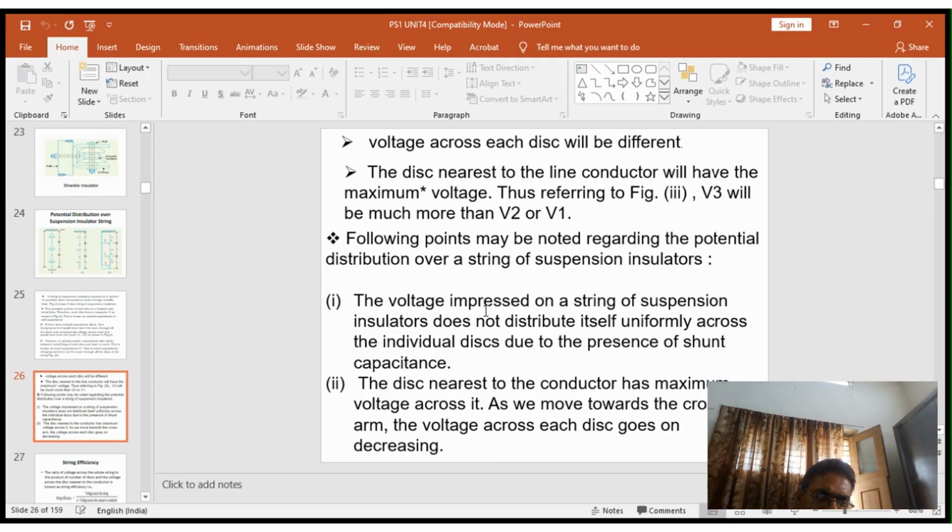The voltage impressed on the string of suspension insulators does not distribute itself uniformly across the individual discs due to the presence of shunt capacitance. One more important point: the disc nearest to the conductor has the maximum voltage across it. As we move toward the cross arm, the voltage across each disc goes on decreasing.